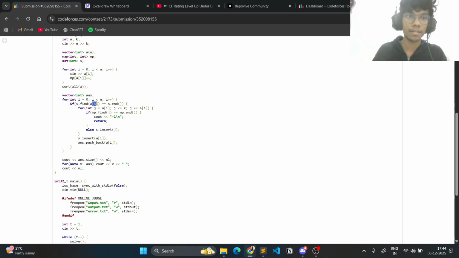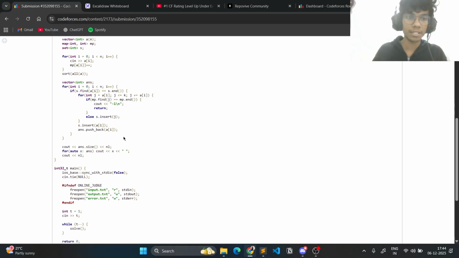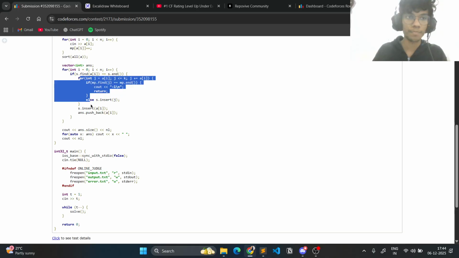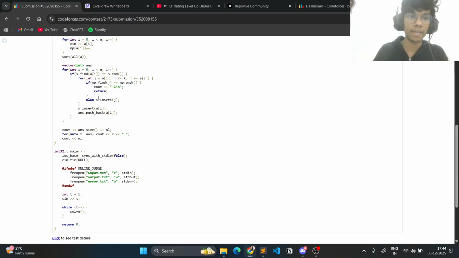That would be outside of this loop, and then we can keep doing this for all the elements in the array. And then if this condition is never executed, that is every element is a valid candidate, then we can just print the size of this set, and then we can print all the elements of this set,